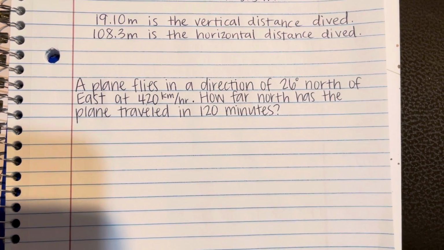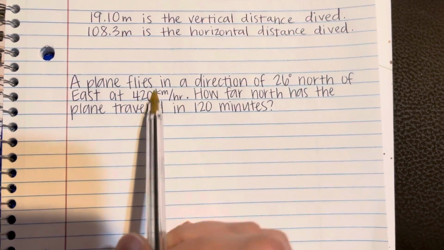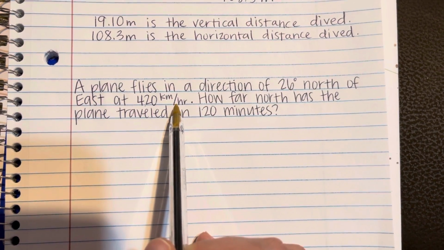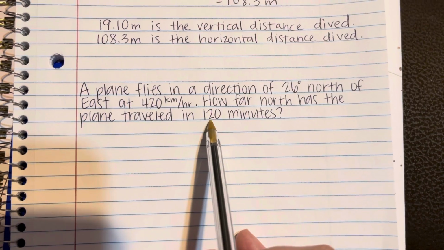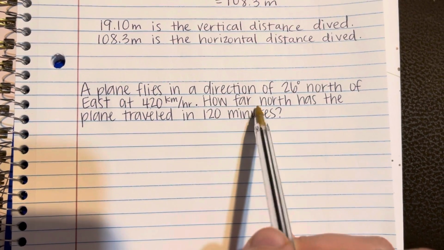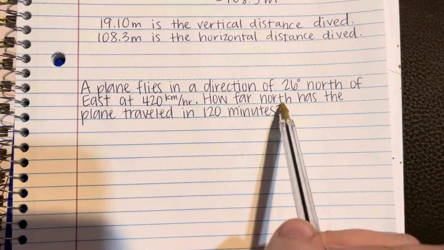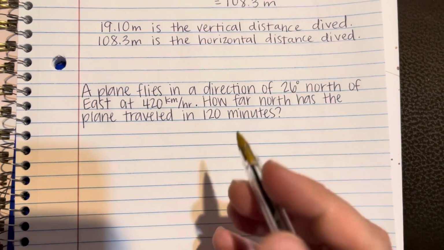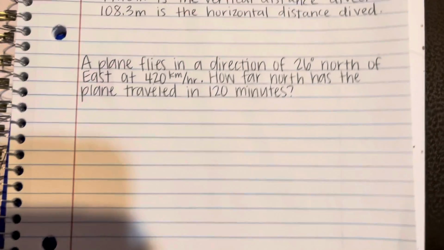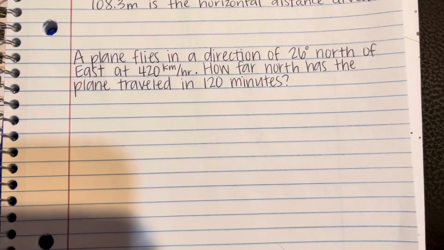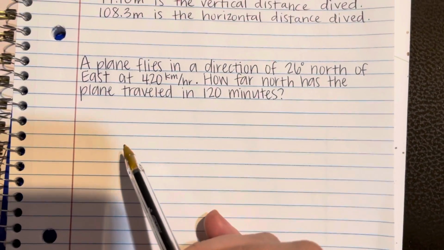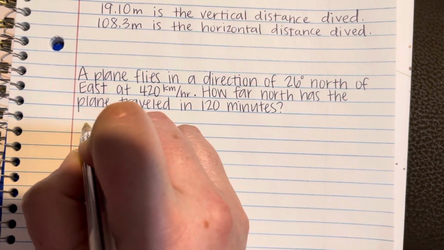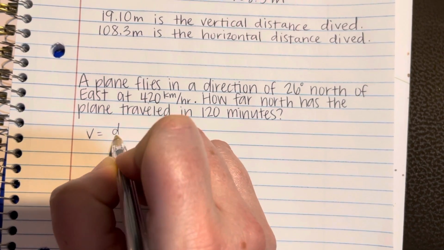We need to first figure out what the distance is going this rate, this velocity, in this amount of time. Then, when I figure out the vertical component, how far north, it will be in distance. Bear with me just a second. I'll go through the steps and then I'll re-explain it one more time. The first thing that we're going to use is the velocity formula, which is velocity equals distance over time.